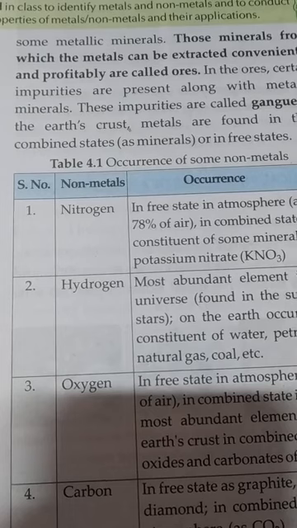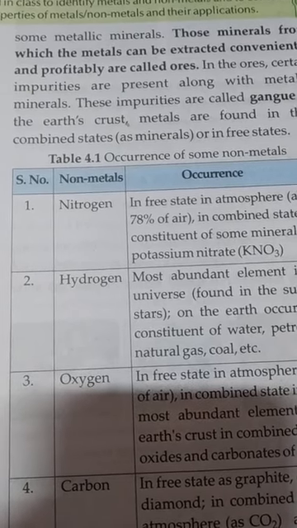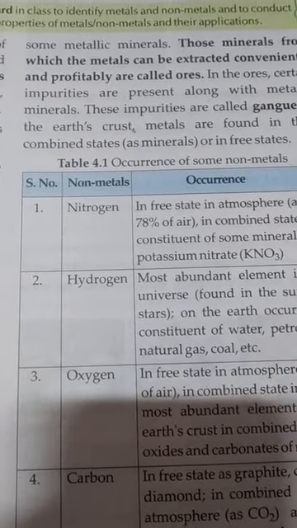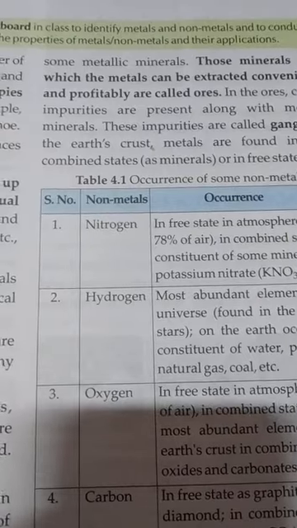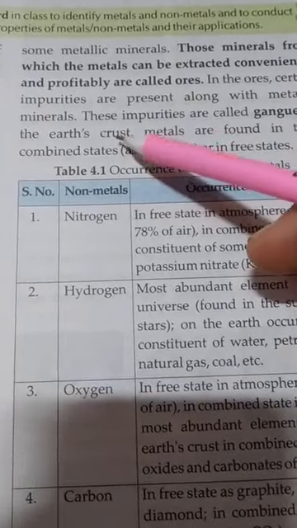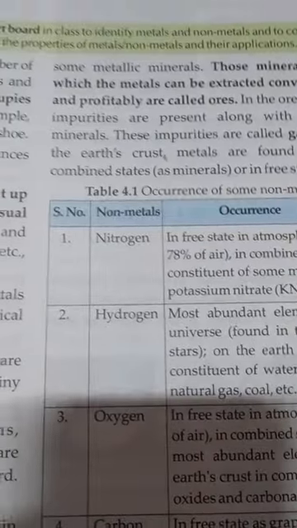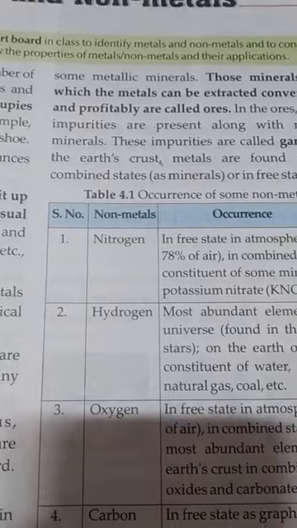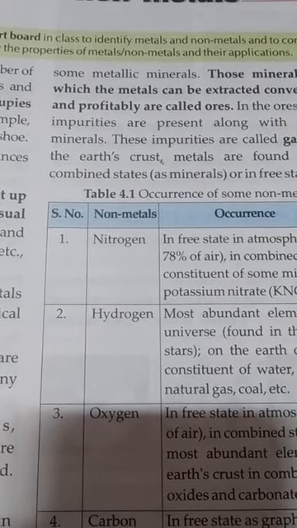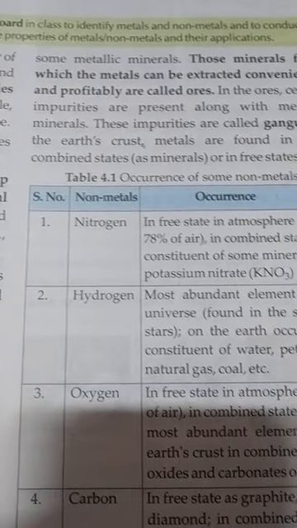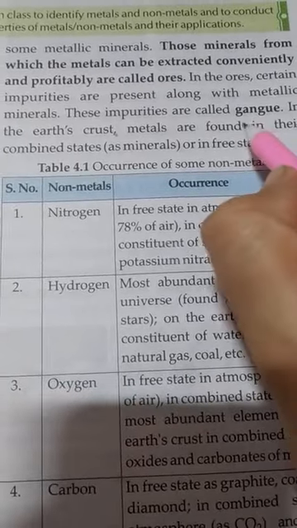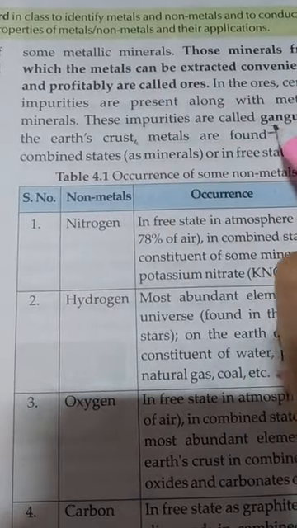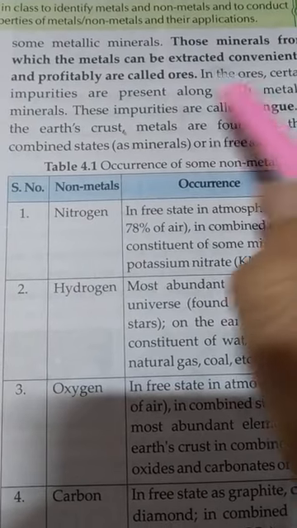What are ores? Ores are the minerals from which we can extract the metals. In the ore, certain impurities are also present, because when we remove minerals from the rocks to obtain metal, it is not pure metal. This impurity is known as gangue. The ore is a mixture of the metal and the gangue. When we remove the gangue, the metal comes out.